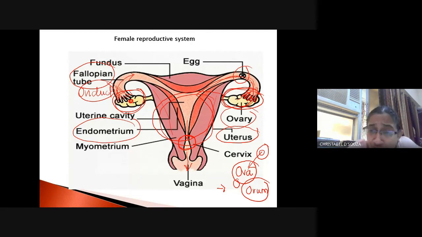Now, after the uterus, you have a small opening which is known as the cervix. The cervix is called the mouth of the uterus. It only opens during childbirth, to push out the baby, right?